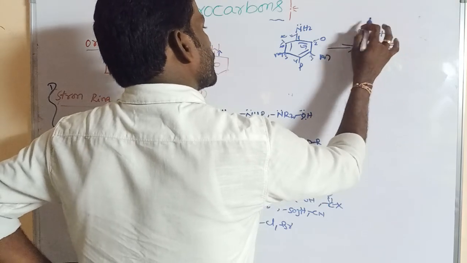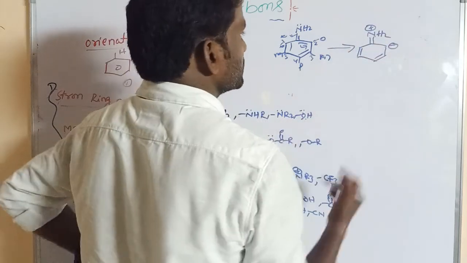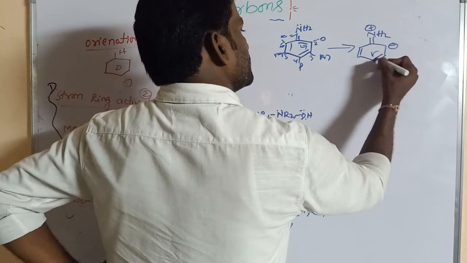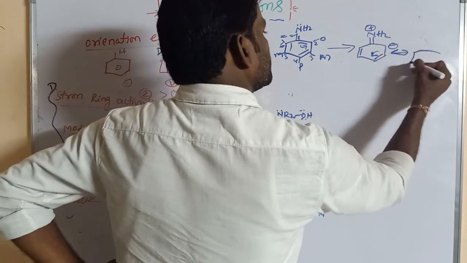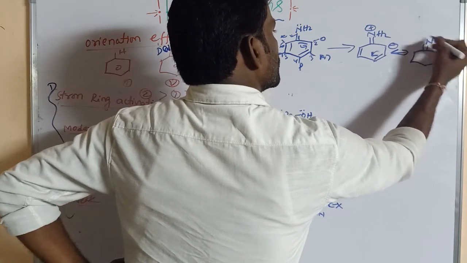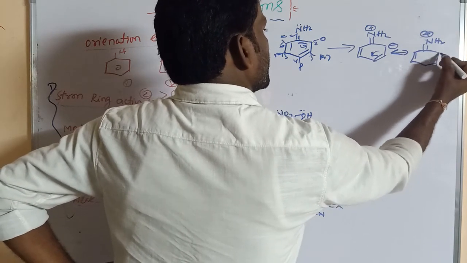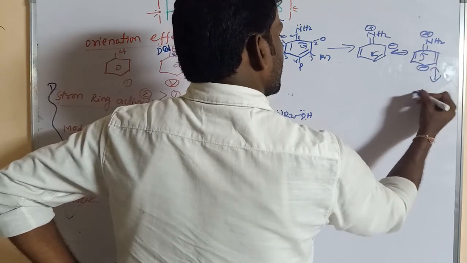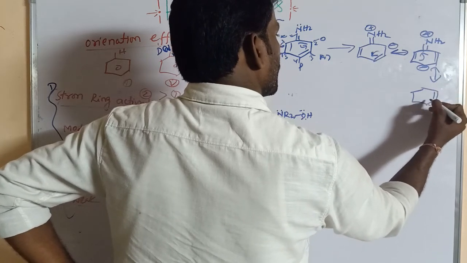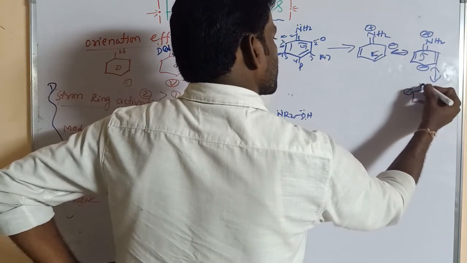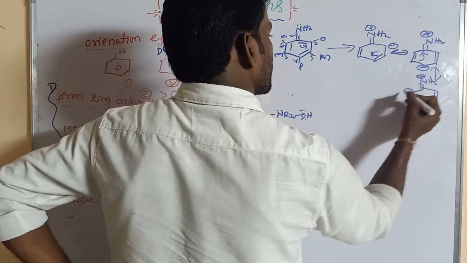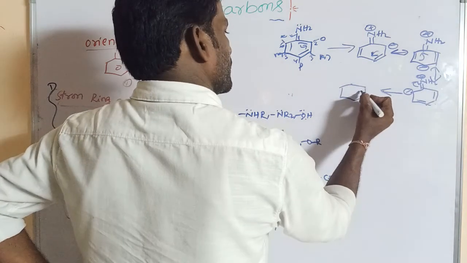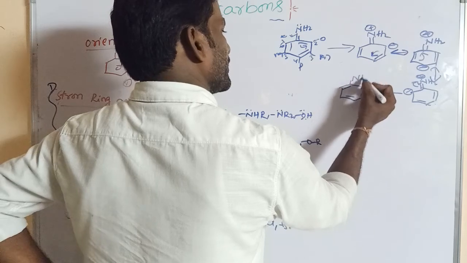This lone pair donates to form a bond, and this bond is shifted towards this side. What happened? Double bond, NH2 plus, double bond, and here this is minus. Finally this bond is shifted again, and finally we got the initial molecule.